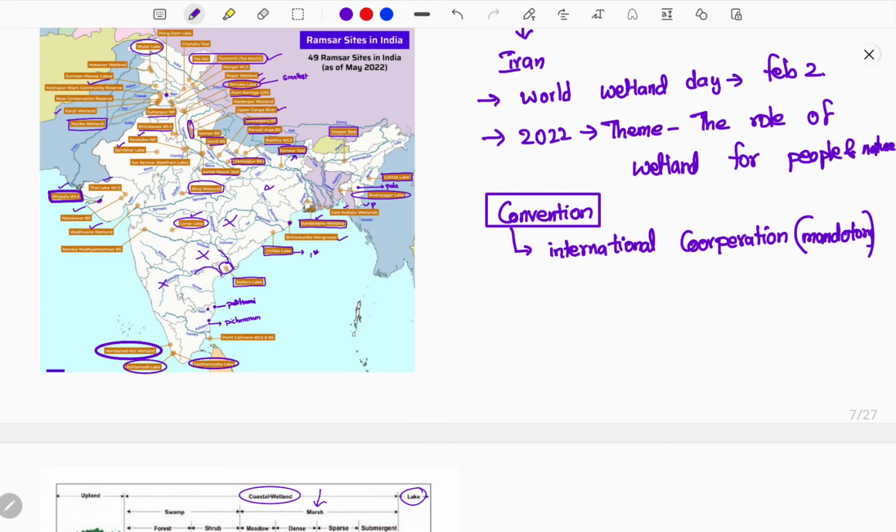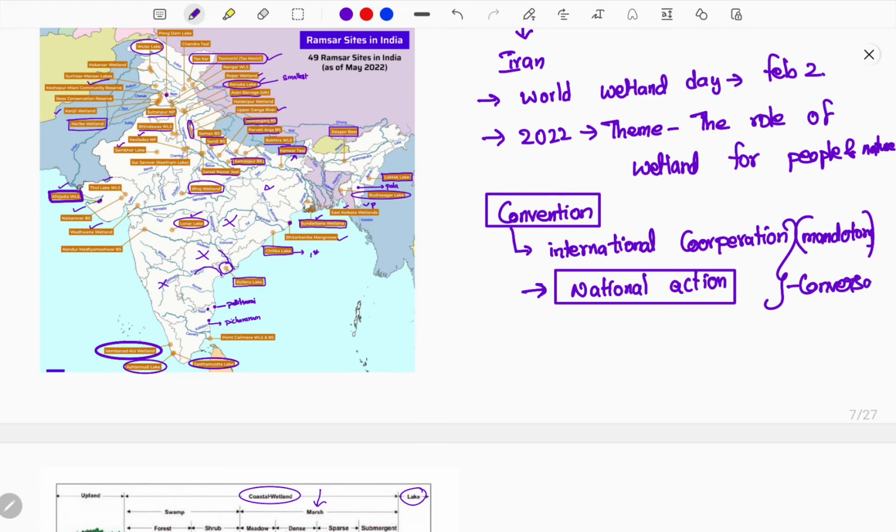This is a willing convention, which means you should show interest, sign the convention, and work together in collaboration. So this is not mandatory. The next thing is a national action plan. After signing the convention, governments come together and say that we should collaborate and cooperate with each other and develop the so-called wetlands. They come together and work, and the nations must also take action for conservation. What is all this for? Everything is for the conservation of the wetland. So wetlands are to be conserved.